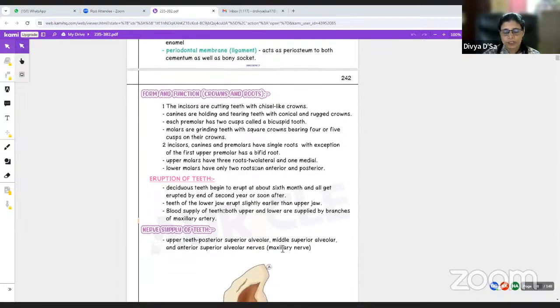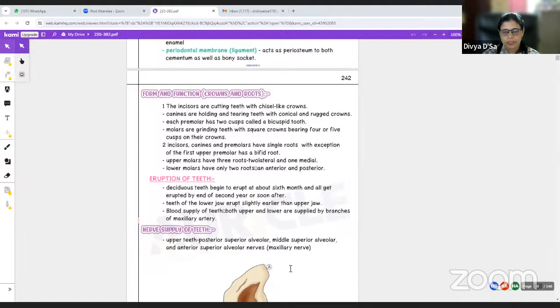So the eruption of the teeth. When do the teeth erupt? The first teeth, that is the deciduous or the milk teeth, begin to erupt at about 6 months. Okay, and all the teeth are erupted by the end of the 2nd year or soon after. Teeth of the lower jaw erupt slightly earlier than the upper jaw.